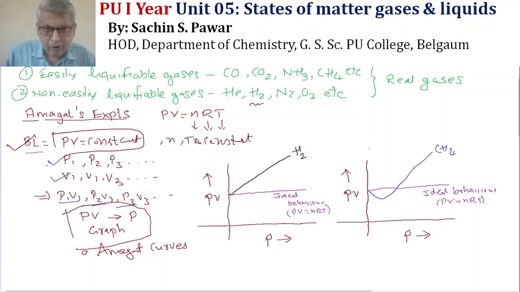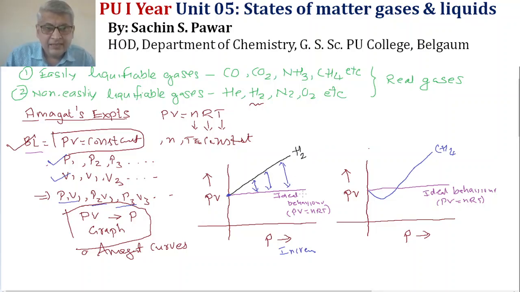This is the point at which these curves should meet. But if you just take hydrogen gas, as the pressure increased, you will find that the gap between the ideal behavior and the hydrogen gas is increasing.